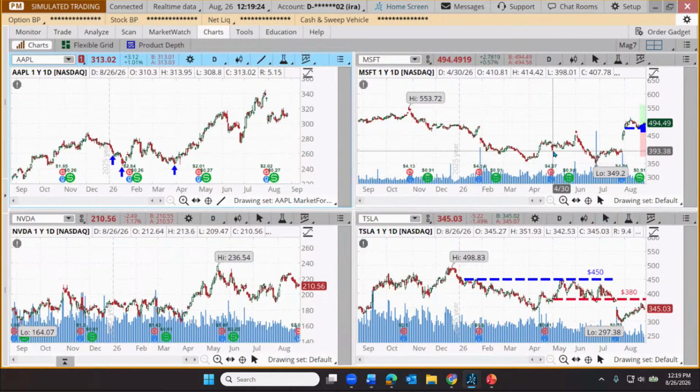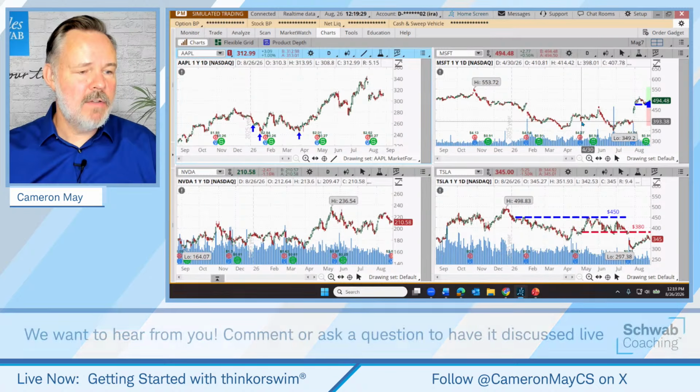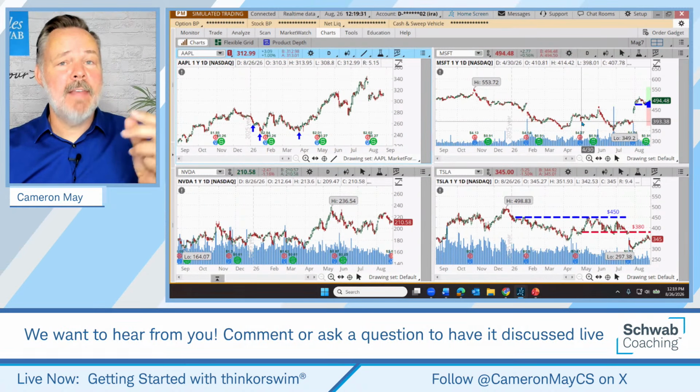User says, so if you make changes to the settings on this detached screen, does it save the changes on the main grid? No, but you can save the grid.